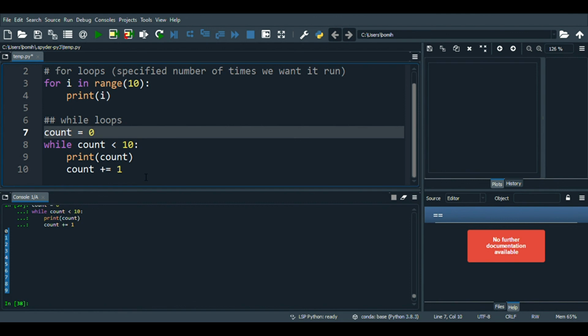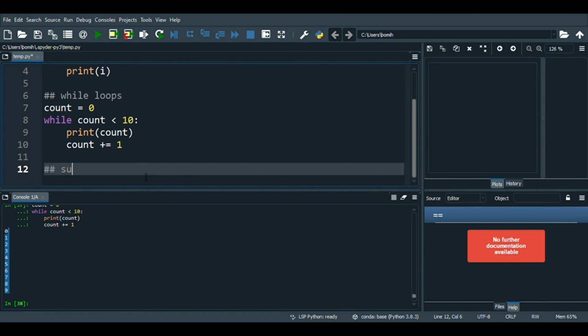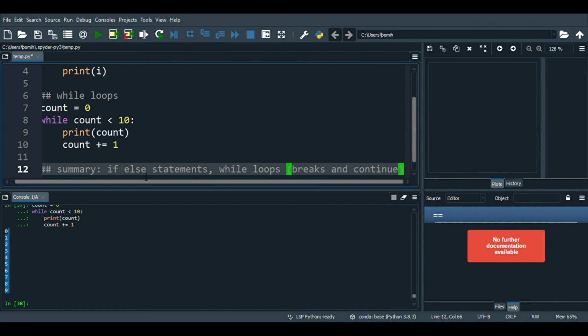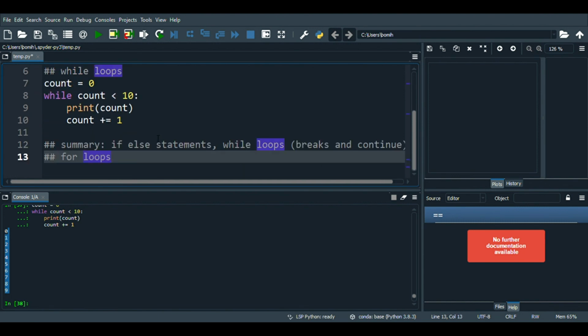Alright, and that ends my session. So as a quick summary, initially we talked about if-else statements, which was pretty simple, and then we talked about while loops that contained breaks and continue, and finally we ended with for loops. Alright, and that sums it up.